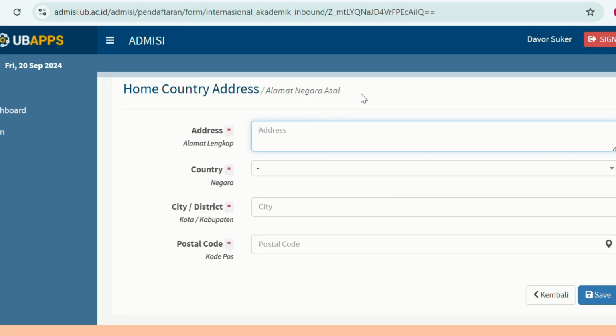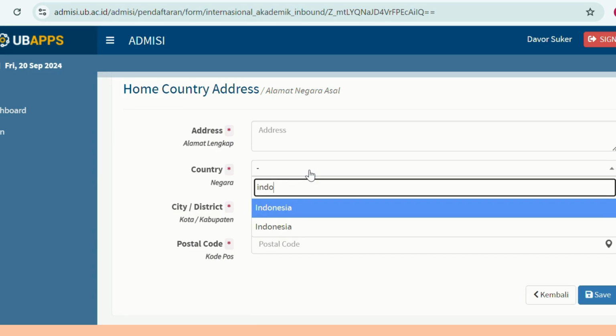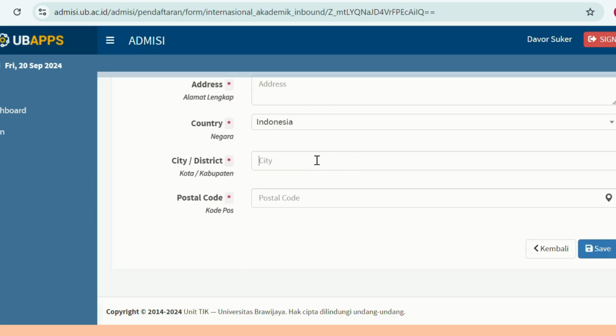And then next you will fill in the home country address. First of all, please fill in your home address and then the name of your country. For instance, if you are from Indonesia, then you can click Indonesia, and so on. Then please fill in the name of the city or the district. In this case, I live in Malang City. The next one is the postal code. Then if you finish, click save.